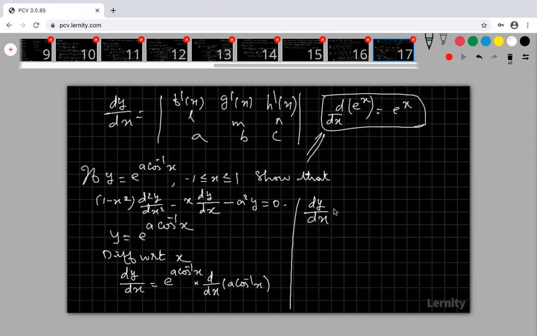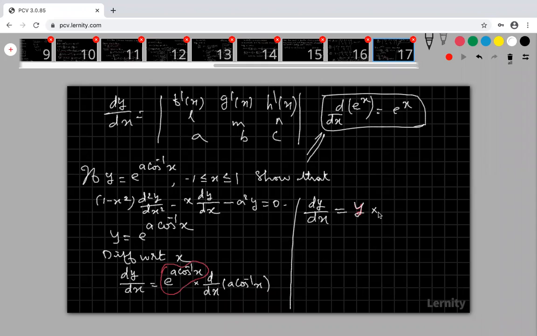Okay, so now look at that. What is the differentiation of this a cos inverse of x? Therefore dy by dx is equal to, now look at that, this is my y. Please try to understand, y is equal to e power a cos inverse of x. You just substitute that y again.